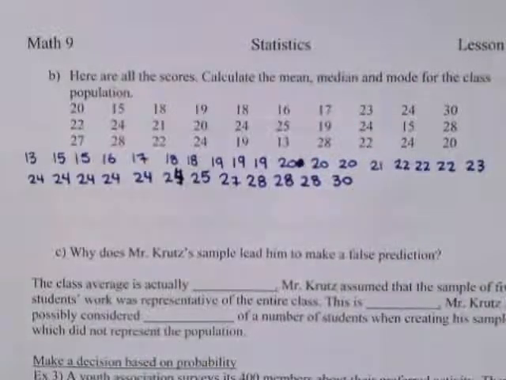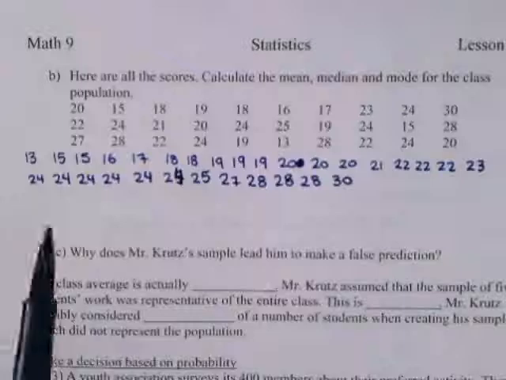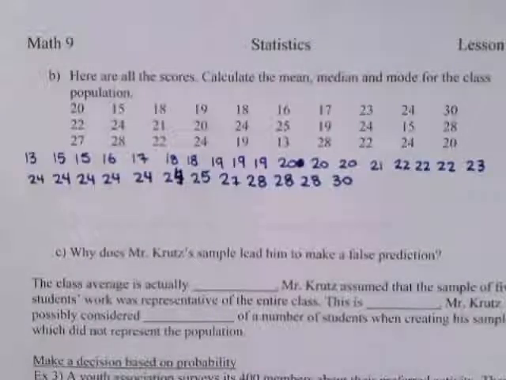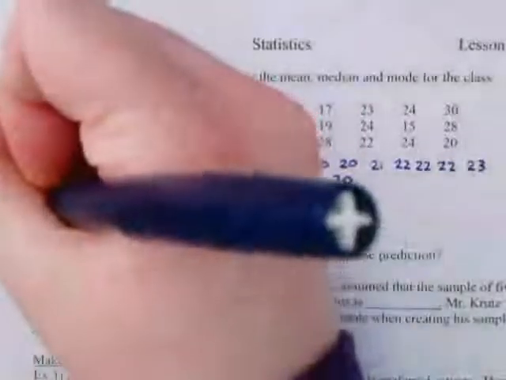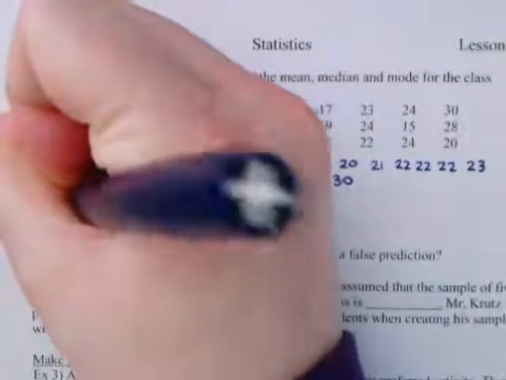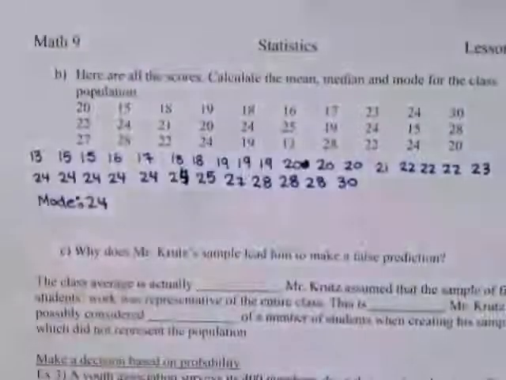So we put it in numerical order. Now we're going to be easily able to find the median and the mode. Let's start with the mode here. 24 shows up 6 times. That's an automatic win. So my mode is 24.